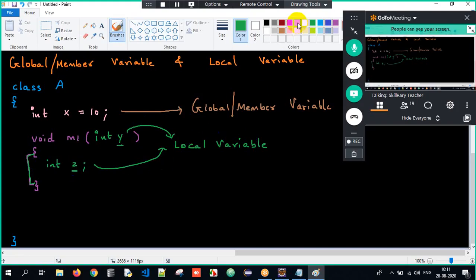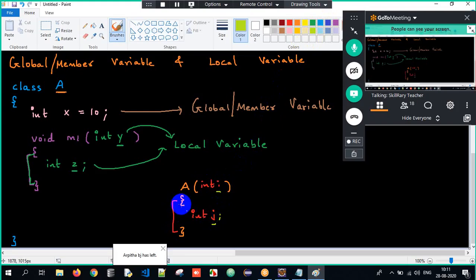Similarly, I will have a constructor. The class name is A, so the constructor name will also be A here, right? Open curly braces, close curly braces. And here I will accept int i and int j. So are they local variables or global variables? It's local. Why? Because the variables i and j are declared within a specific scope. Therefore, we generally refer to them as local variables. Got the clarity here?